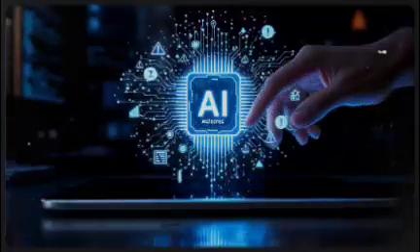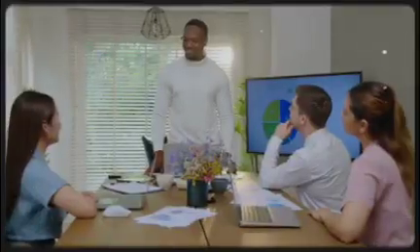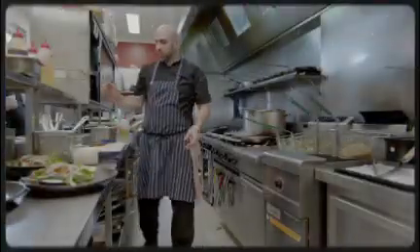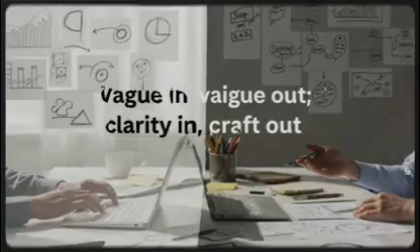Instead of "write a blog about remote work," you say, "write a 600-word article for senior managers at SaaS companies. Tone: practical and calm. Include 3 data-backed tactics with citations as source. Finish with 1 action checklist." When you brief like a chef, the model can cook with intention. Vague in, vague out. Clarity in, craft out.